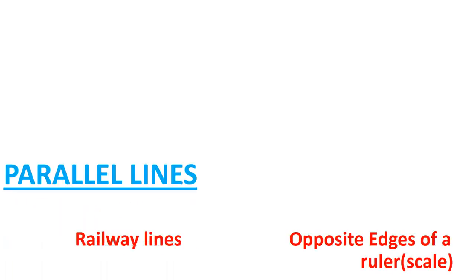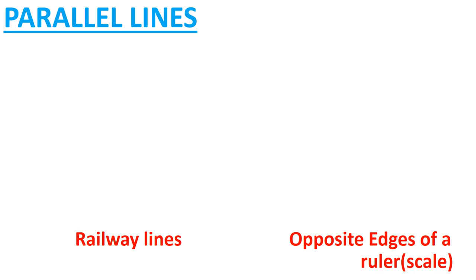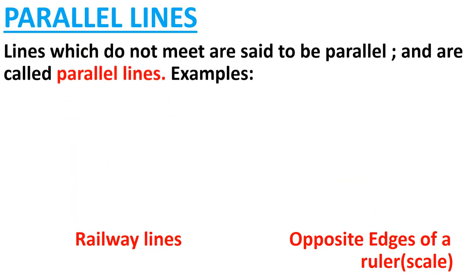Now our next topic is parallel lines. Lines which do not meet are called parallel lines. Intersecting lines are those lines which meet at least at one point. But parallel lines are those lines which do not meet with each other. These are called parallel lines.